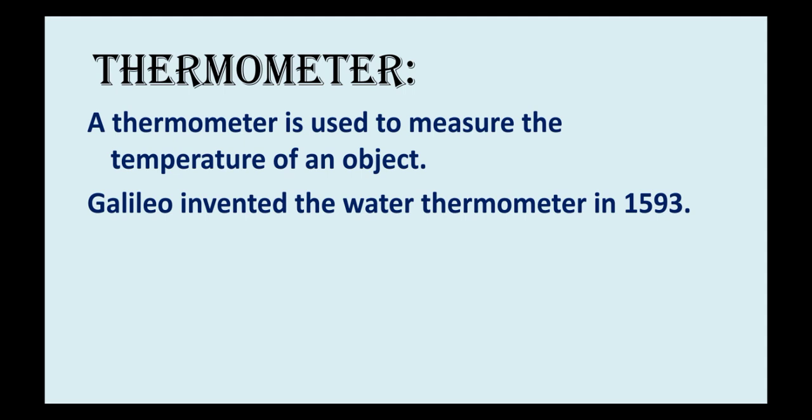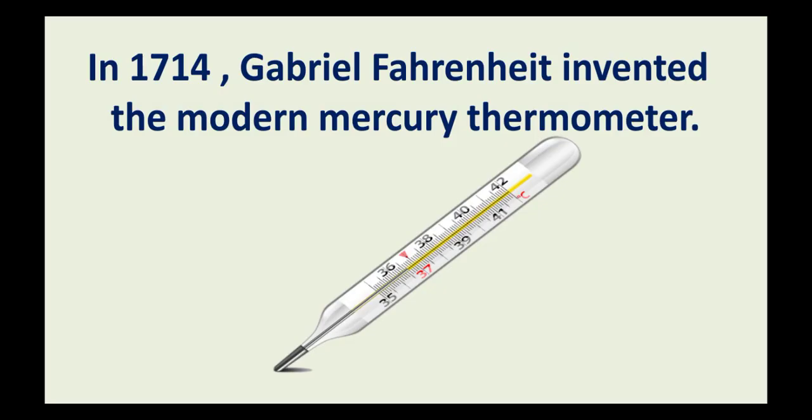So this was the problem with the thermometer that Galileo had invented, because water freezes at low temperature. So another scientist named Gabriel Fahrenheit in 1714 developed the modern thermometer that we use these days.